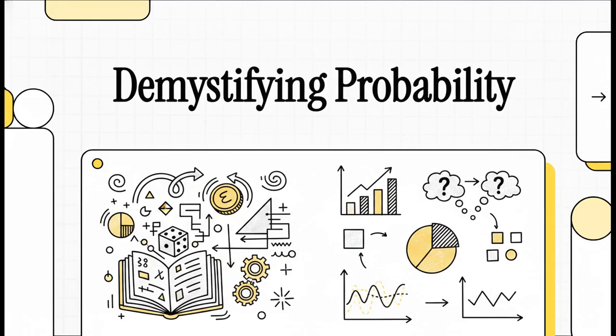You know, if you've ever felt like probability is just, well, a bunch of random guesses mashed up with confusing Greek letters, you're absolutely in the right place. By the end of this, you're going to see how chance is actually a highly structured, totally measurable, and predictable phenomenon. So let's get to it.